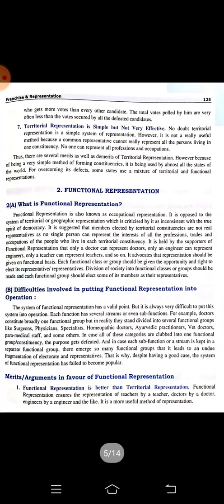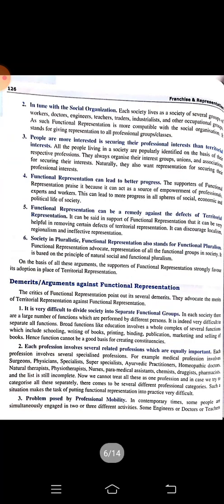So what are the merits? Functional representation is better than territorial representation. It is in tune with the social organization, and people are more interested in securing their professional interest than territorial interest. Functional representation can lead to better progress. Society is pluralistic, and functional representation also stands for functional pluralism.